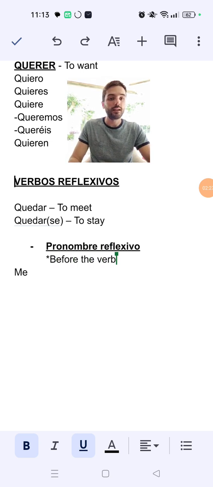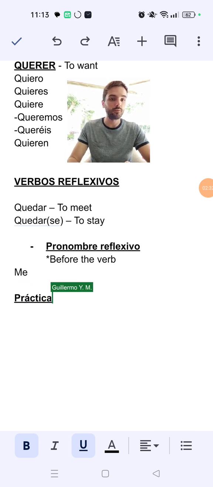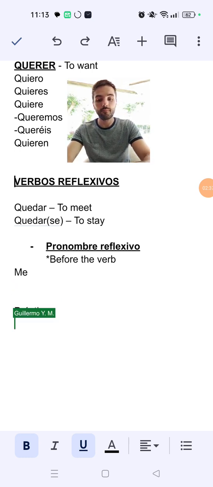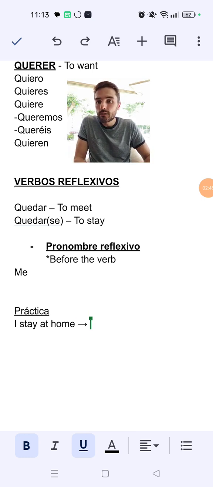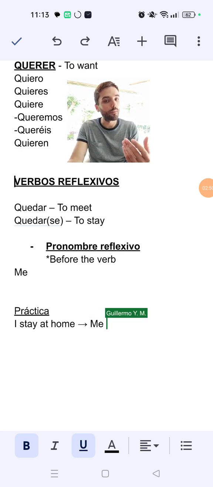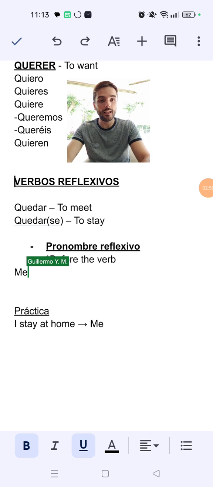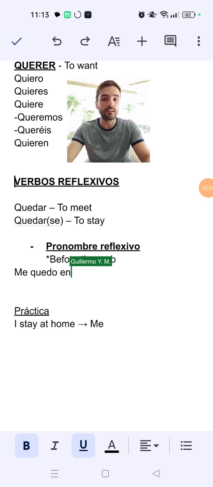Okay, so then we put here some práctica. Okay, let's do some practice here. So to say I stay at home, how would it be? Give yourself some time. So that would be me, right? It's the pronombre reflexivo, just to be true to this se, me. Then quedo, just like a normal regular AR verb, me quedo en casa.